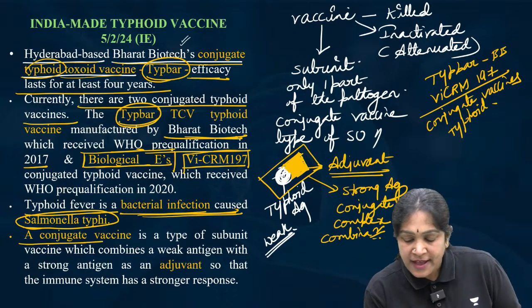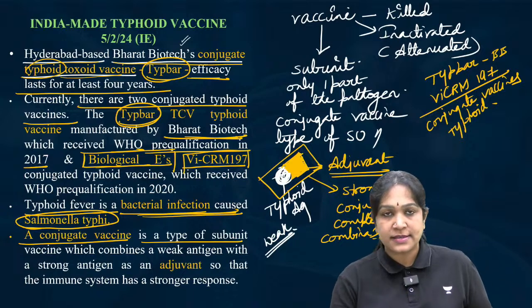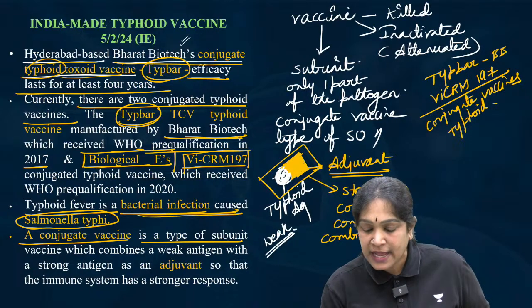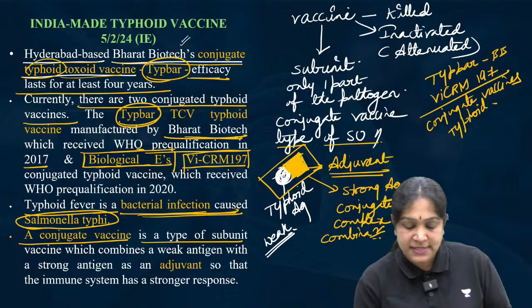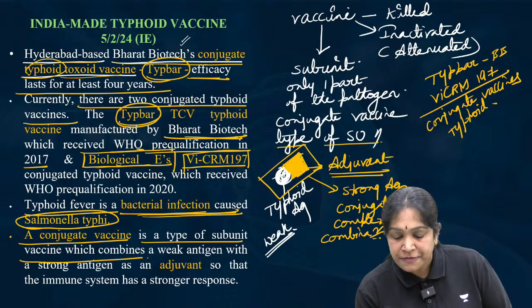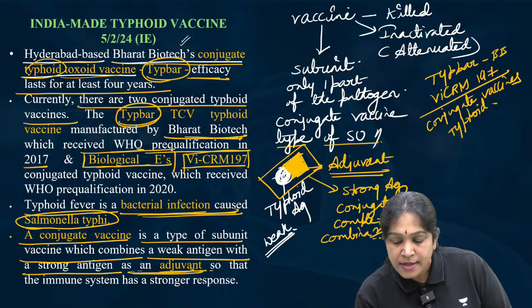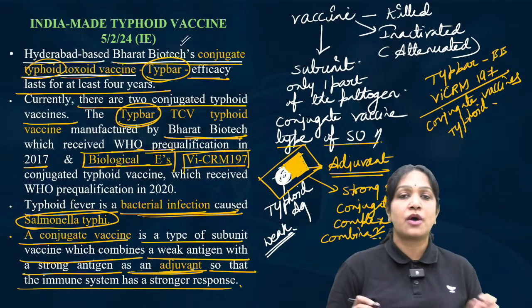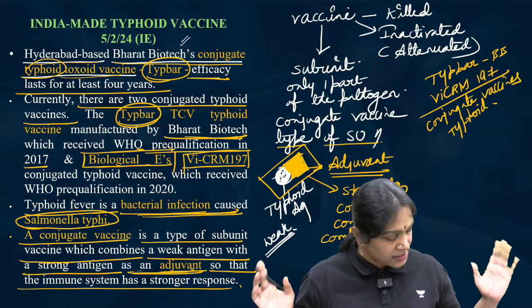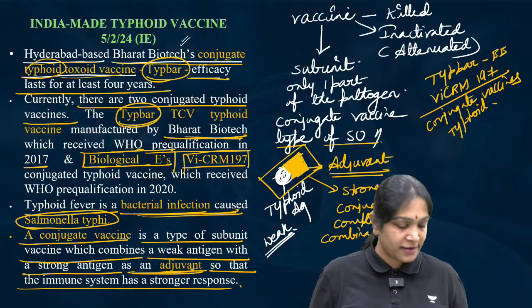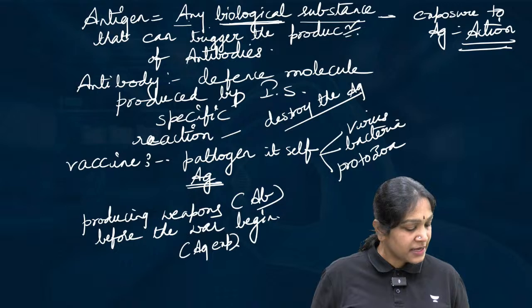A conjugate vaccine is a type of subunit vaccine. I have written that here also. It is a type of subunit vaccine which combines a weak antigen with a strong antigen called an adjuvant, so that the immune system has a stronger response. That's all. This is the first news article. I hope it is clear for all of you.